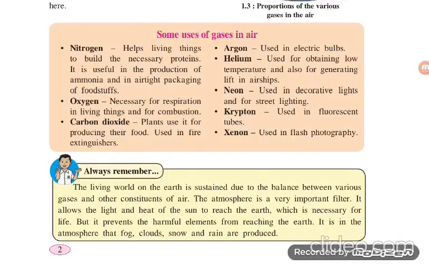Now some uses of air. Here the big orange chart is given. You have to draw it as it is in your notebook. Nitrogen, how are these gases helpful for us? Nitrogen helps living things to build the necessary proteins. It is useful in the production of ammonia and in airtight packaging of foodstuff.